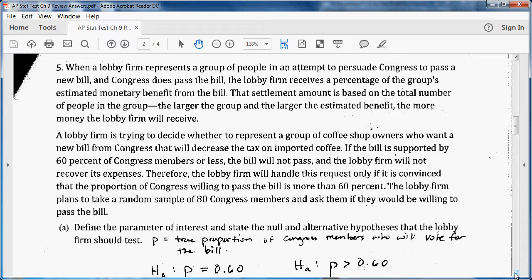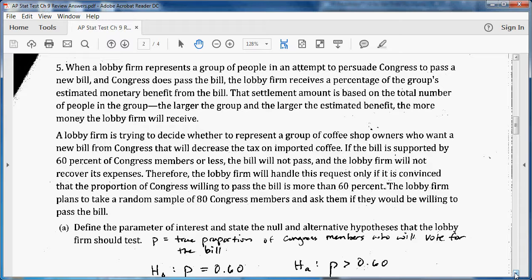If the bill is supported by 60% of Congress members or less, the bill will not pass, and the lobby firm will not recover its expenses. Therefore, the lobby firm will handle this request only if it is convinced that the proportion of Congress willing to pass the bill is more than 60%. The lobby firm plans to take a random sample of 80 Congress members and ask them if they would be willing to pass the bill.